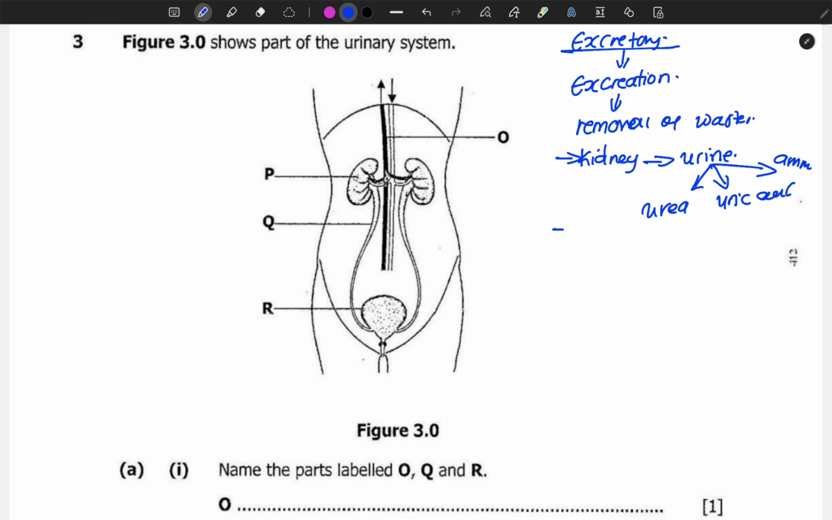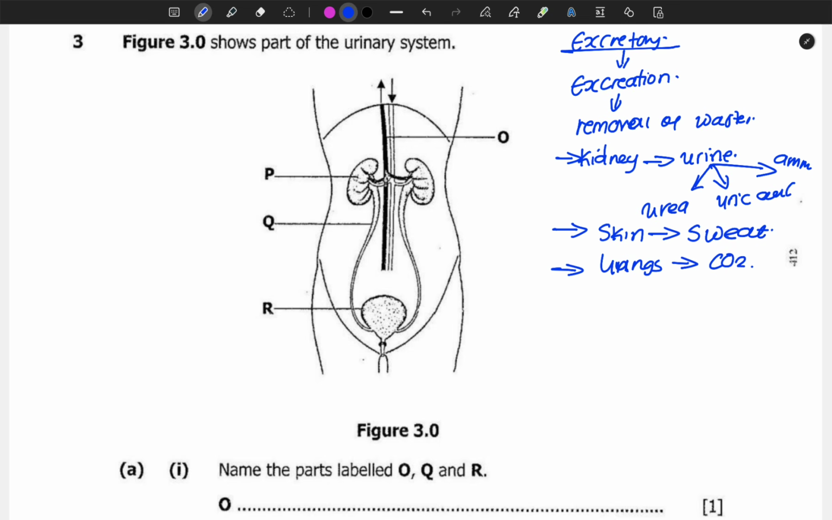Then the second excretory organ is the skin. The skin also acts as an excretory organ because it excretes sweat. In sweat you can find excess salt, excess water, etc. Then we also have the lungs. The lungs play a role in removing waste products such as carbon dioxide. Carbon dioxide is a byproduct of respiration.